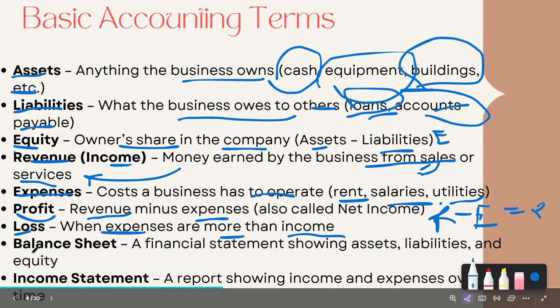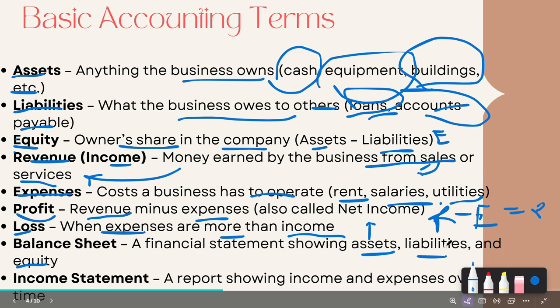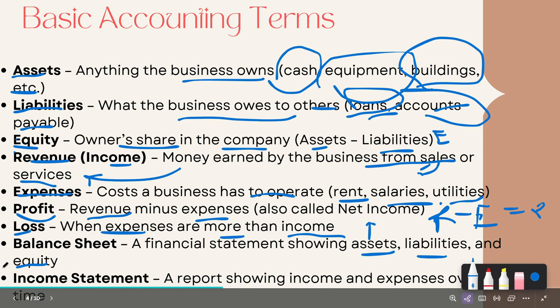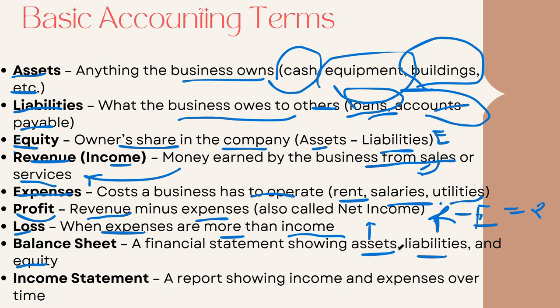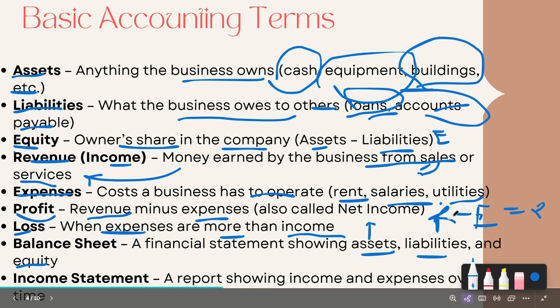And let's come to the balance sheet. What does balance sheet mean? A financial statement showing assets and liability on both sides. Of course, the balance sheet shows the assets, liabilities and equity. Right now the balance sheet is only talking about showing the assets and liability. We knew the assets before. And liability, we also talk about equity. Assets can be current assets and non-current assets. Liability also we can call current liability and non-current liability.